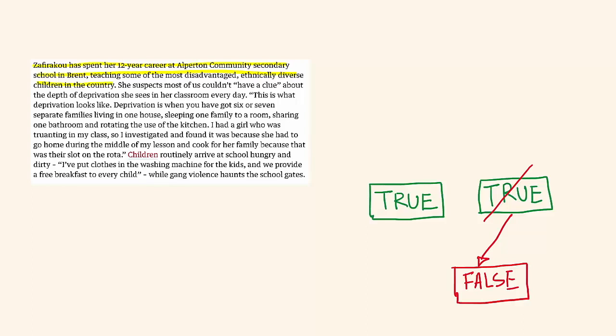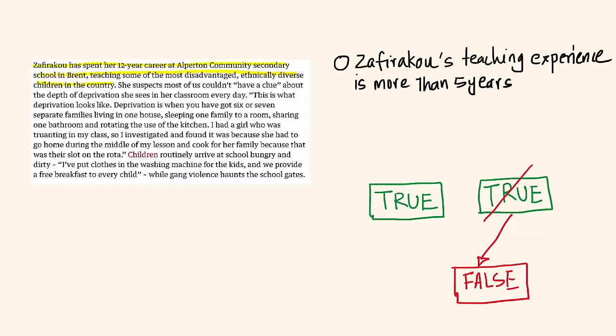Let's focus on that particular statement, and I'm going to draw some inferences from here. Tell me whether it is true or not true. You would say this one: Zafiraku's teaching experience is more than 5 years. That is true, right? That's simple. It says she has spent her 12-year career teaching. So she has a 12-year teaching career. 12 is definitely more than 5. So that statement is, ladies and gentlemen, 100% true.